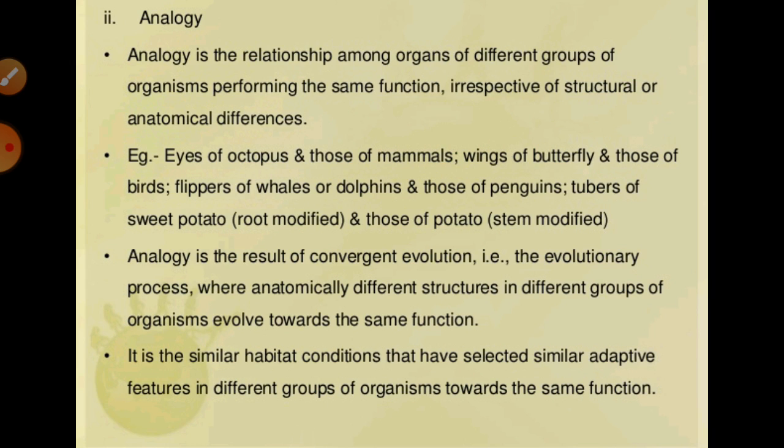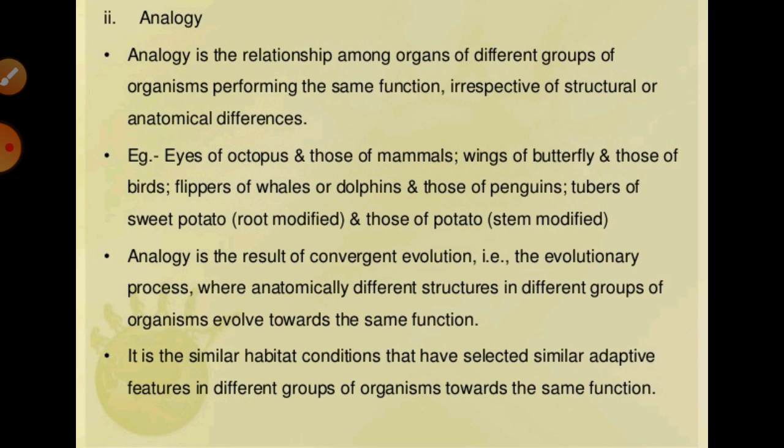Generally these organisms have different structures, but due to the same places and environment, they evolve into performing the same functions. So we can say analogy is also evidence of evolution.